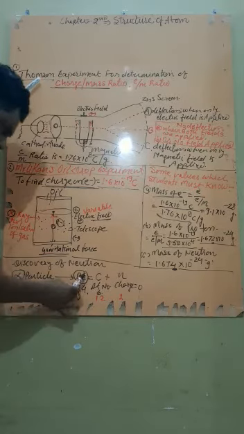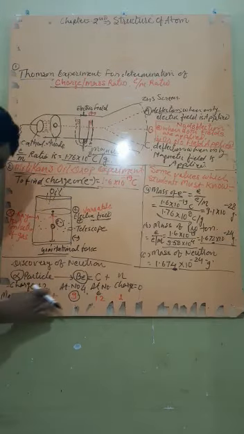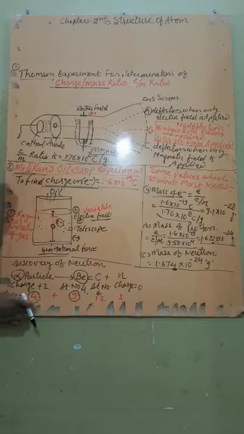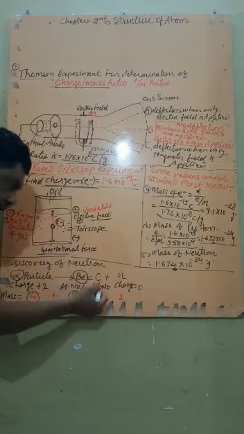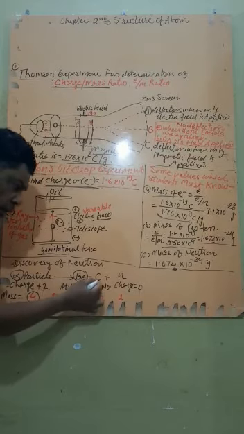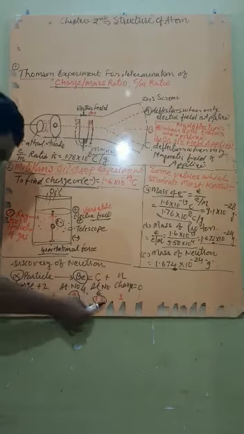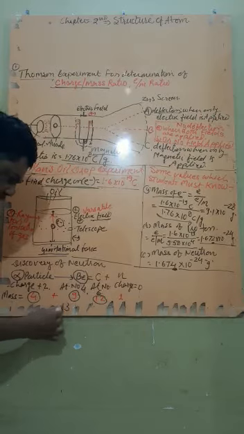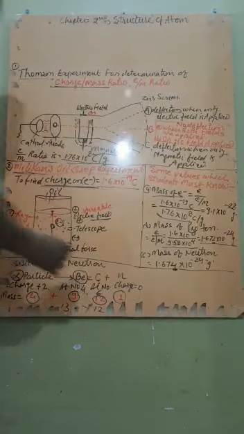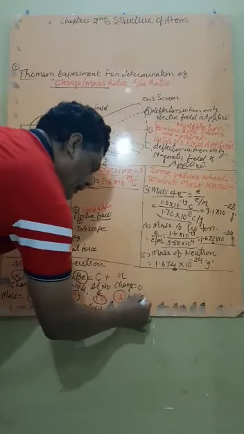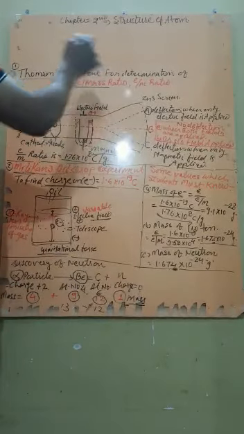When it is bombarded, the mass becomes 4 plus 9, which is 13, and the atomic number becomes 2 plus 4, which is 6. So the beryllium converts into carbon having atomic number 6 and atomic mass 12. But the difference in mass is 4 plus 9, equal to 13, minus 12, equal to 1. So the mass of the neutron is found to be unit mass 1, but there is no charge. So you have to learn this properly.